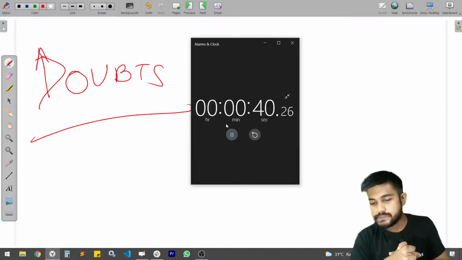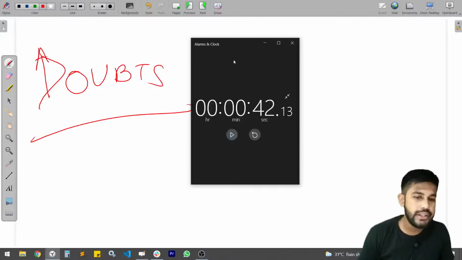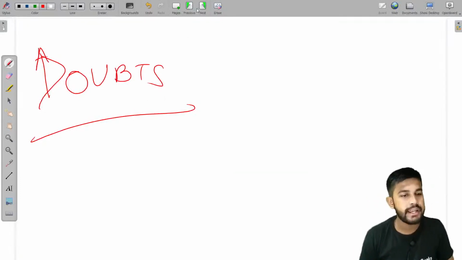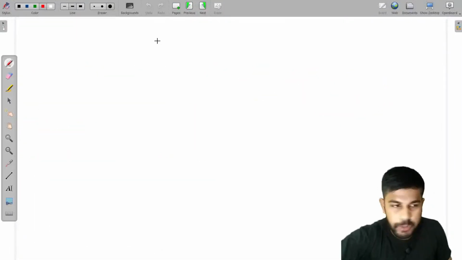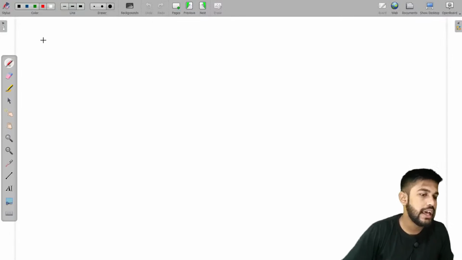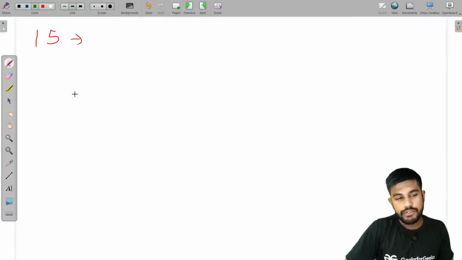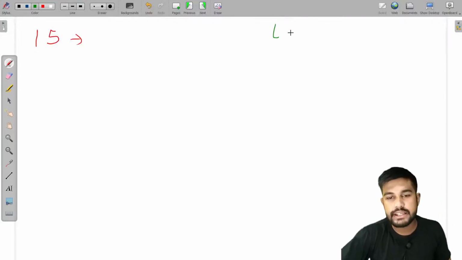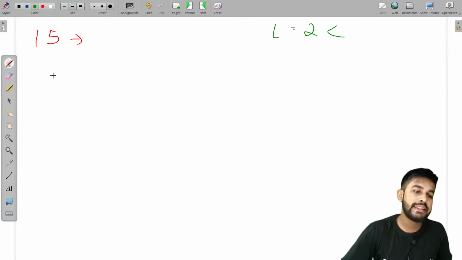Can you explain this by taking an example of 15? Yeah, sure. I can explain this by taking an example of 15. Let me solve the same problem for 15 itself. I will tell you how this problem is solved for 15. The first thing: the length should be 2 or greater than 2. So the length is 2 itself.